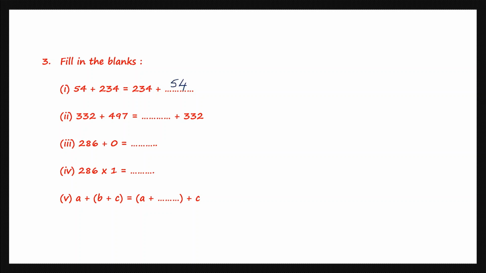Next one, we have 332 plus 497. So 332 plus 497. And on the other side, we have only 332. So what is missing? 497 is missing, which we are going to write here. So here also, we're just changing the order and writing, and the sum will be the same, commutative property.